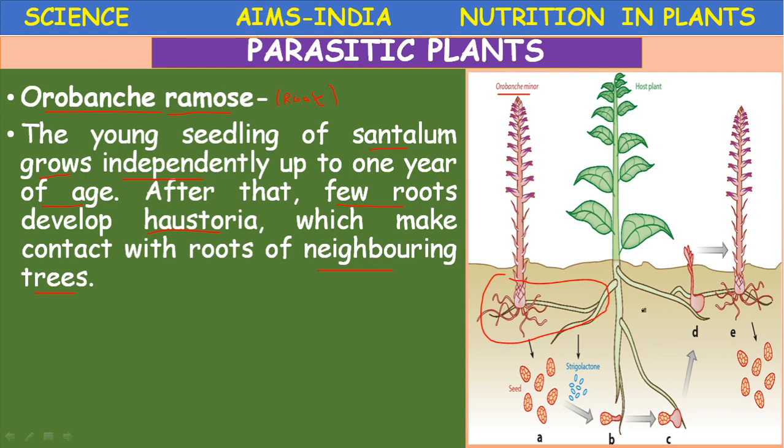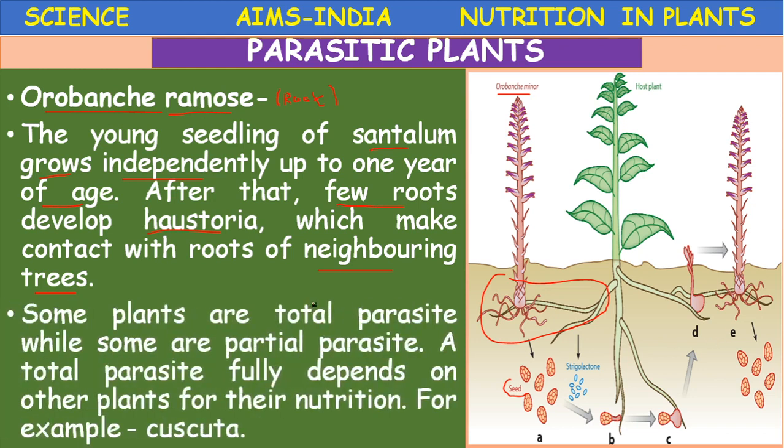Okay, so they produce some chemical substances and the spores or seeds are produced. So these seeds will attach to the roots, they germinate and develop into a new plant like this. Okay.